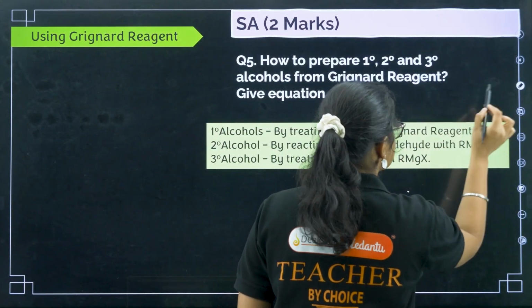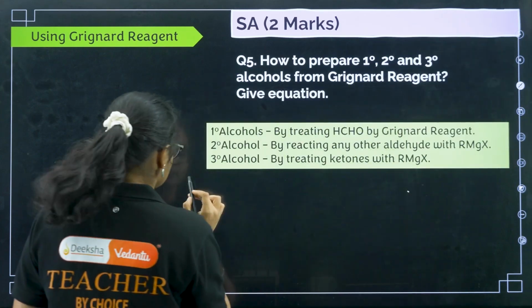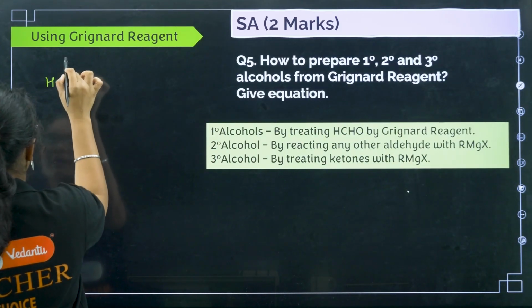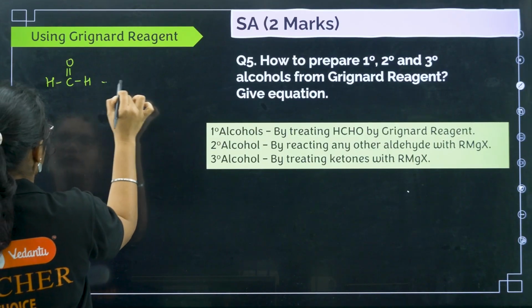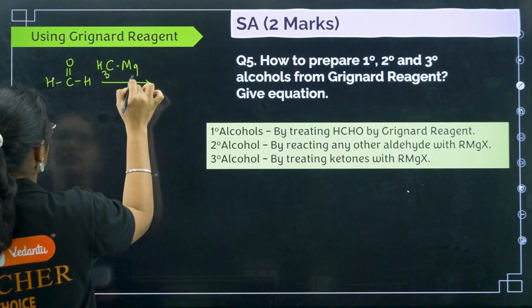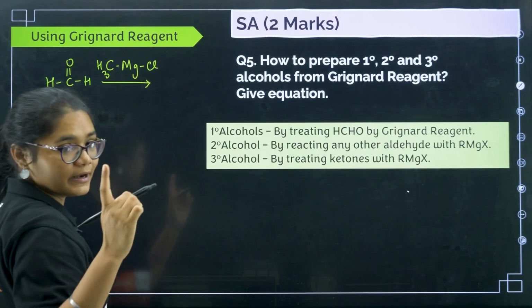You also need to give equation for this. So I will give equation here. Okay, so now we'll start with the first one, that is, if I take HCHO and you are treating with CH3MgCl, Grignard reagent. Okay, how to attack, I am teaching you.